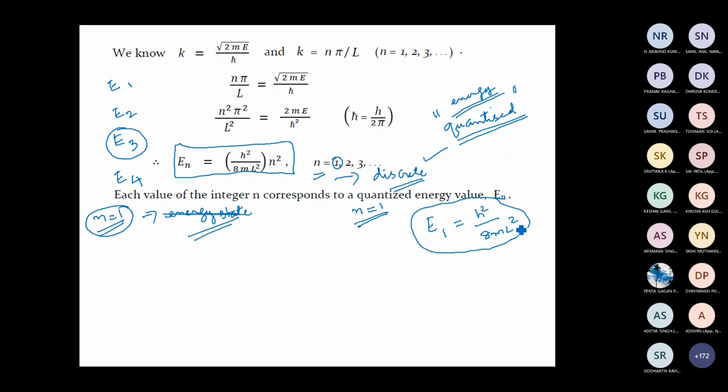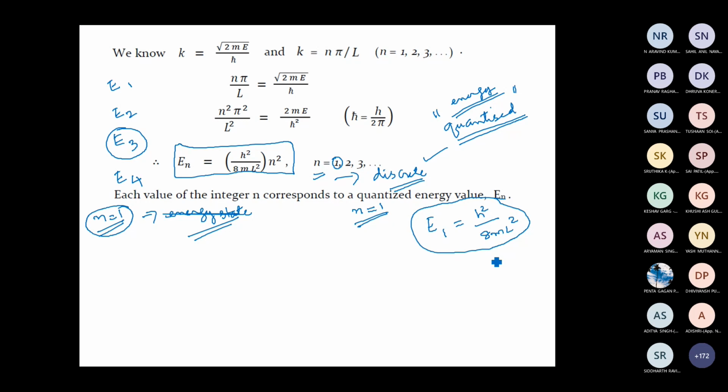It will not have 0 energy. Now this is a very small value of energy, but still it is a finite value. So it will have a finite value of energy even in its lowest energy state. Unlike a classical particle, the lowest energy state is not a 0 energy state. So this is one important aspect of a quantum particle.